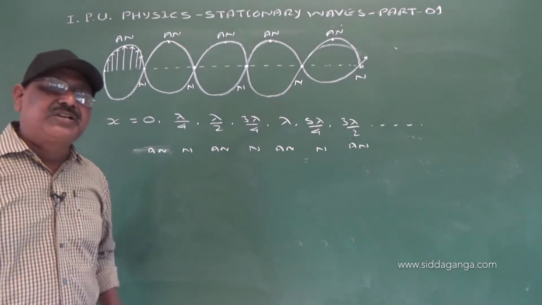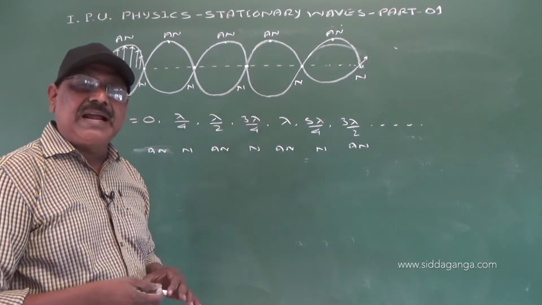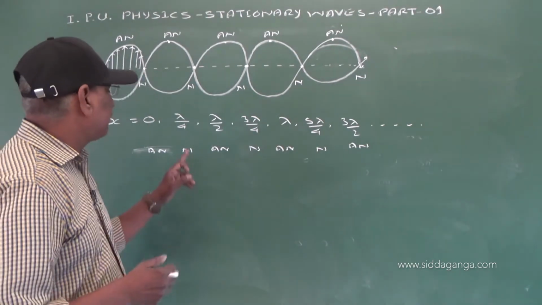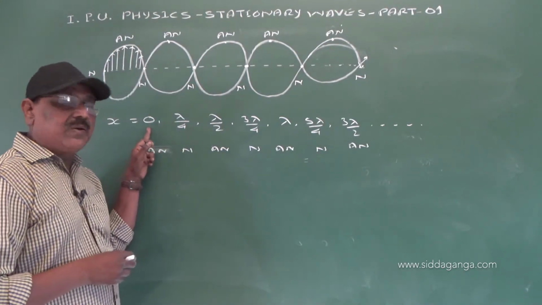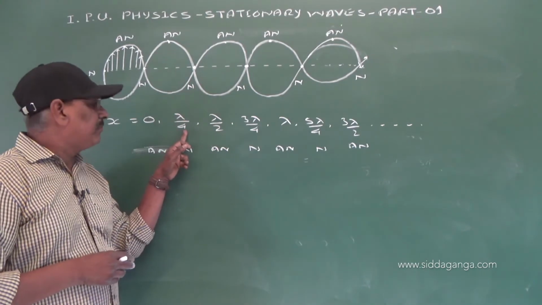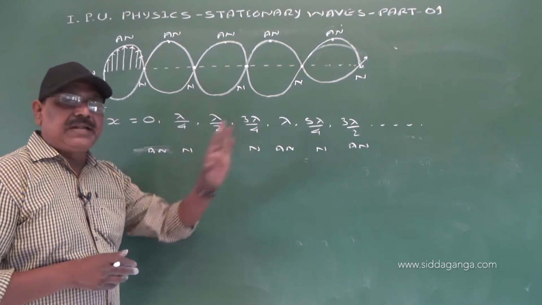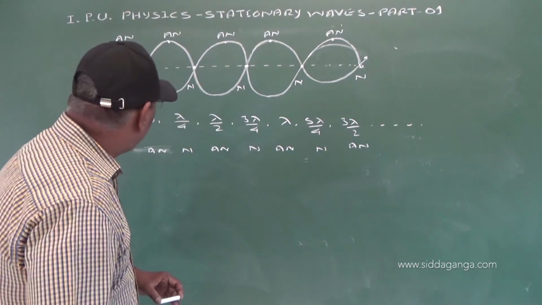That means in stationary waves, nodes and antinodes occur alternately. At 0, antinode; next at lambda by 4, node; next antinode, node, antinodes are formed here.